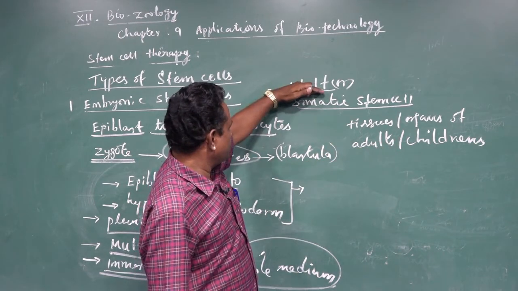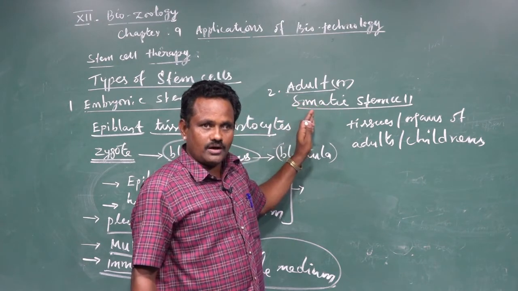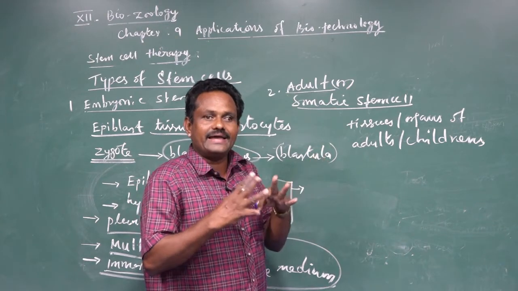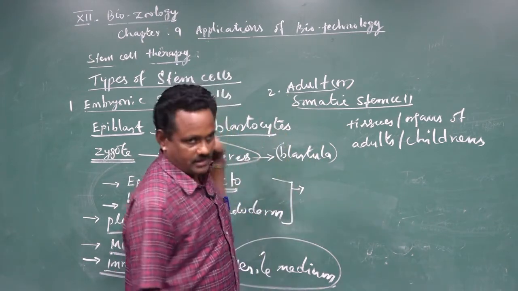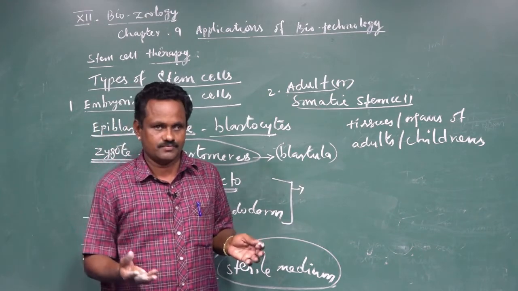These adult somatic stem cells are responsible for acting as a repairing system in multicellular organisms, more or less like a wound healing process.